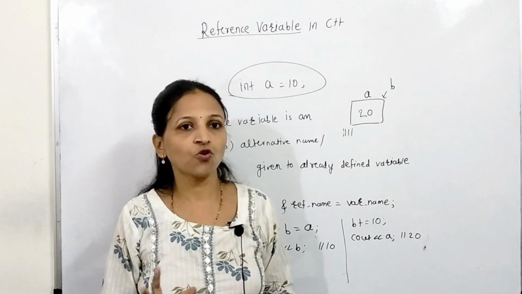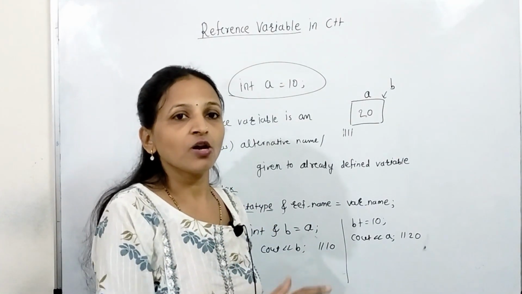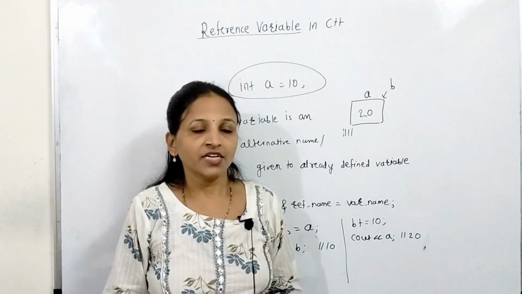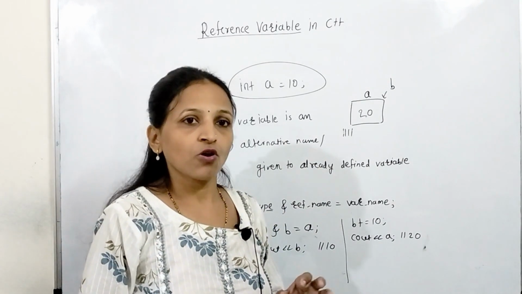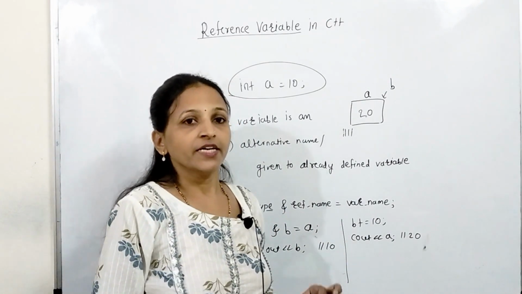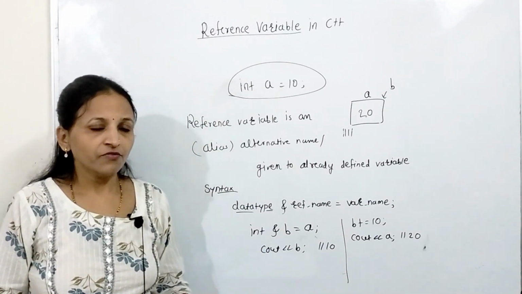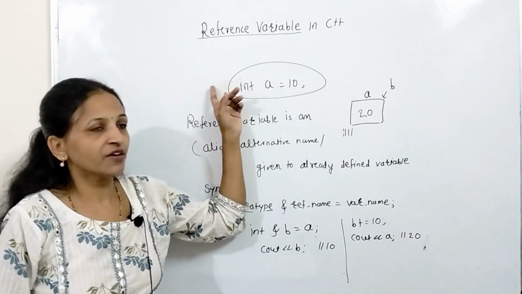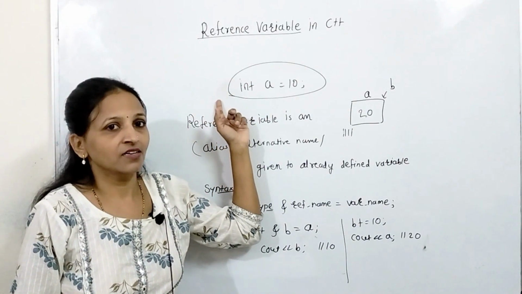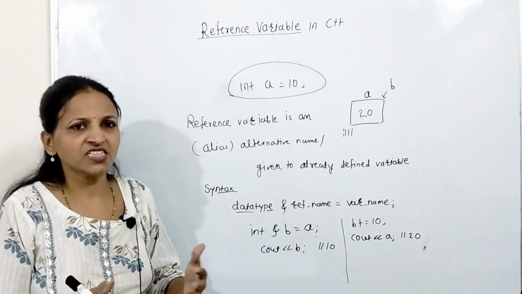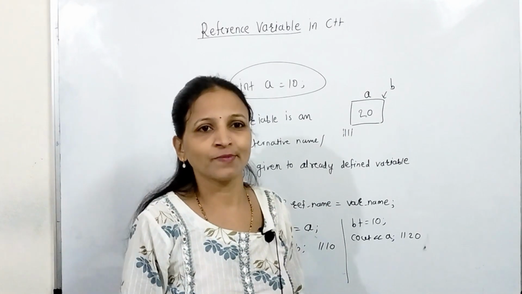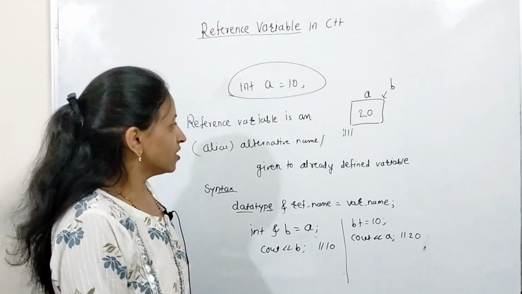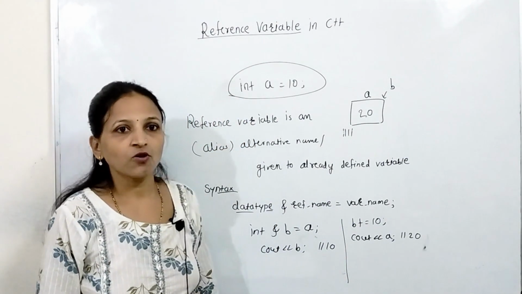There are two ways to call a function, call by value and call by reference. In call by reference, we normally use the pointers concept. Instead of pointers, we can achieve call by reference with the help of this reference variable concept again. That we will see in the functions in C++ lesson. Here we have covered this reference variable concept.